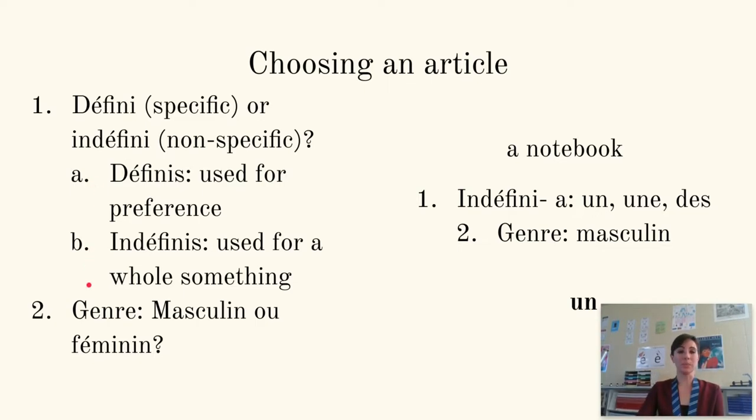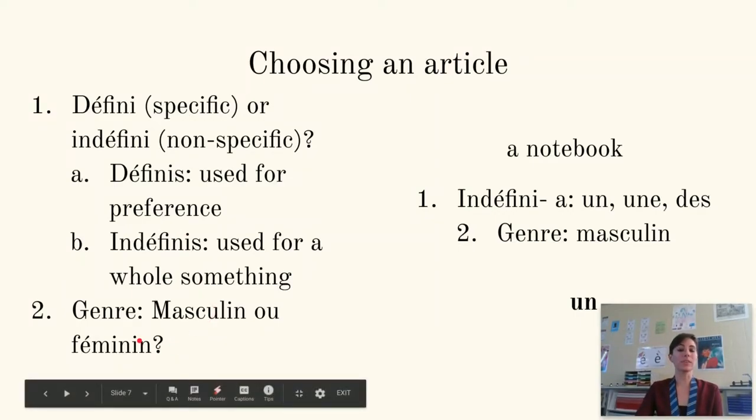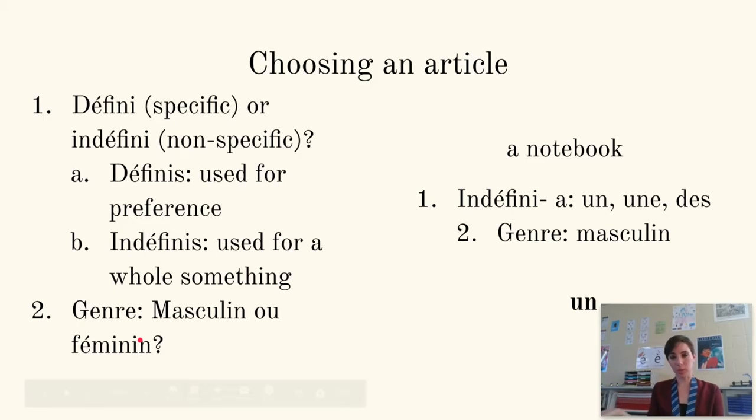Some other tips is that the défini, the definite articles, le, la, or les, are used when we're talking about preference, if you like something or do not like something. Indéfinis are used for a whole something. So if we're talking about an entire something, that is going to be an indéfini, un, une, or des. Then you have to ask yourself, is it masculine or feminine? We could also have plural. So you have to ask yourself masculine, feminine, or plural.